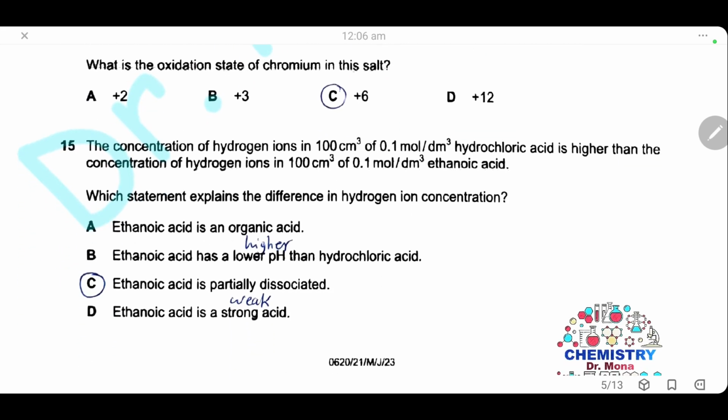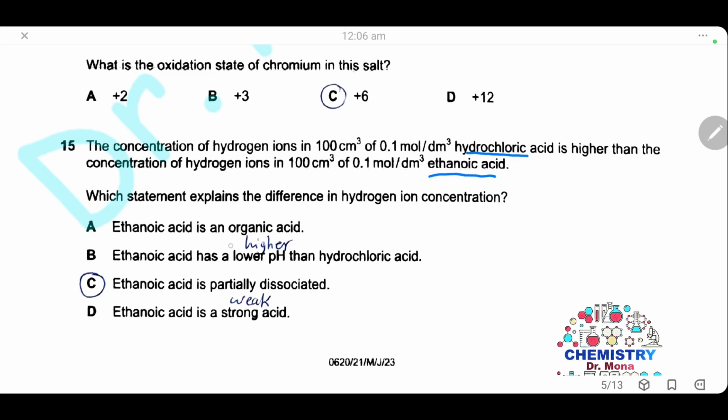Question 15. The concentration of hydrogen ion in 100 cm³ of 0.1 mol per dm³ hydrochloric acid is higher than the concentration of hydrogen ion in the same volume and same concentration of ethanoic acid. This is because ethanoic acid is a weak acid, so it is partially dissociated and gives a low concentration of hydrogen ion, and hydrochloric acid is a strong acid, completely ionized, so we will have a high concentration of hydrogen ion. Which statement explains the difference in hydrogen ion concentration?